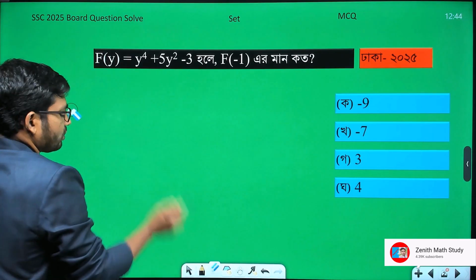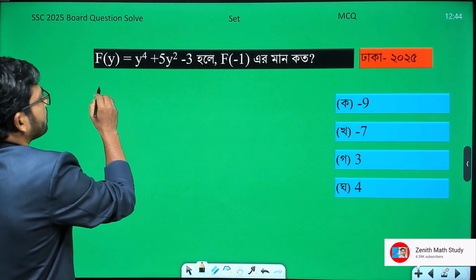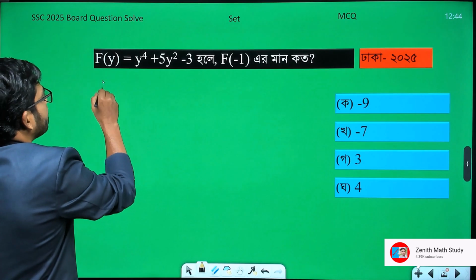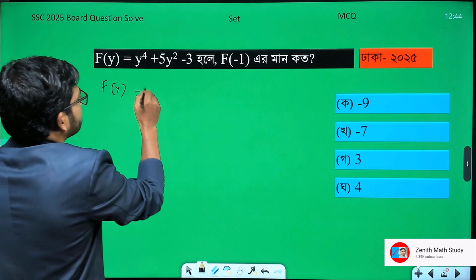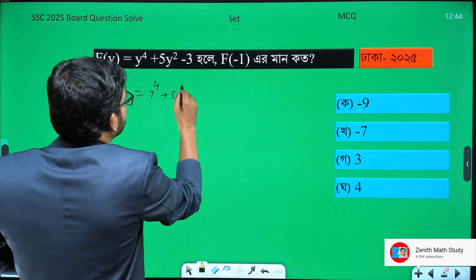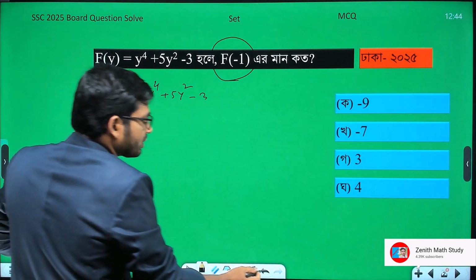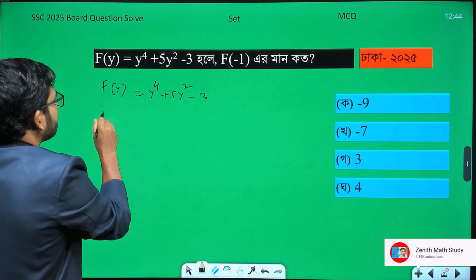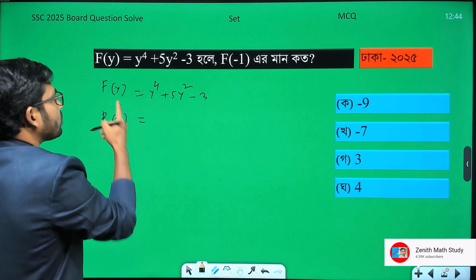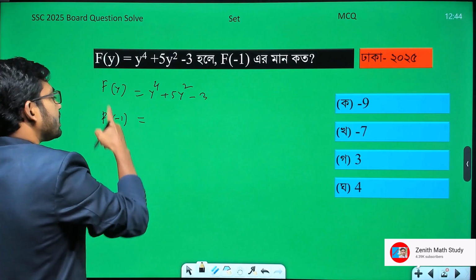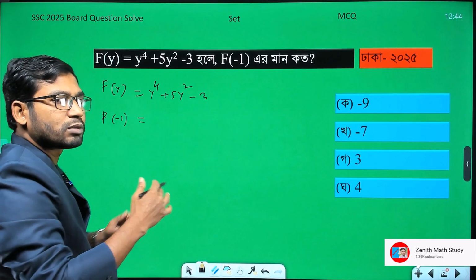In that case, we will do the calculation carefully. If we start the calculation, it is given here like this. It is given for the time when y is substituted. The work to be done is 4 power 5y squared minus 3. But here I have to find the value for minus 1. So what do we have to do? We have to write minus 1 here, since it was here. And in this case, minus 1 is here. Therefore, in place of y, we just substitute minus 1.